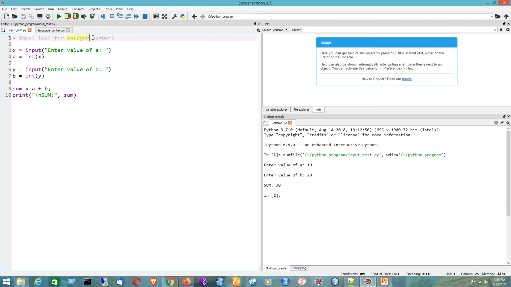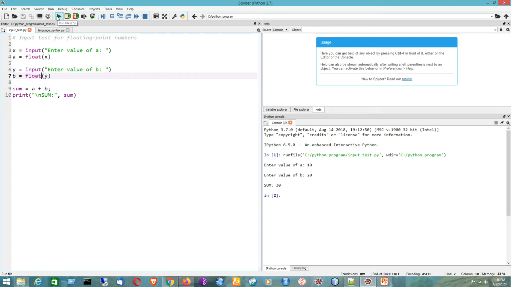Now the same program can be rewritten using floating point numbers. But here the function that I will use to convert the string into floating point will be denoted by the float function. So I have to change the values accordingly. I have saved the program. Now I am going to run the program. So now we are going to add two floating point numbers.